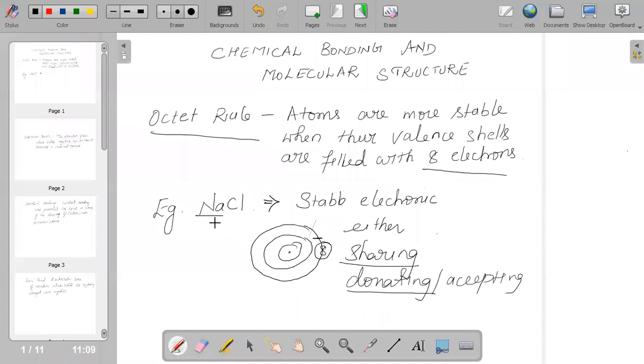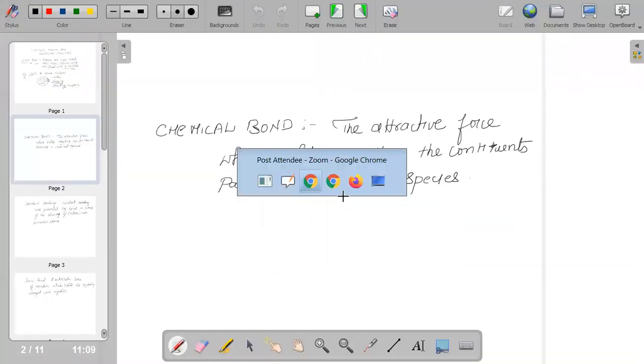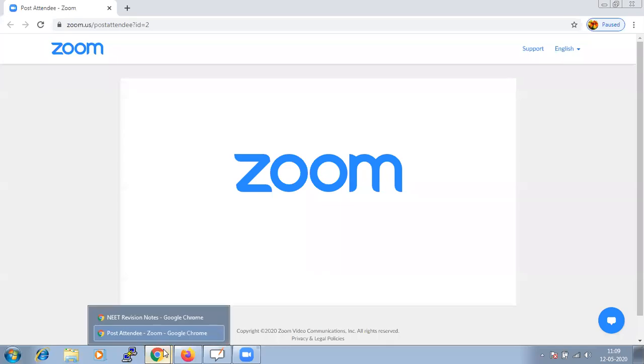When the octet rule is satisfied, that means either it has taken electrons from another element, or it has donated electrons, or it has shared electrons.